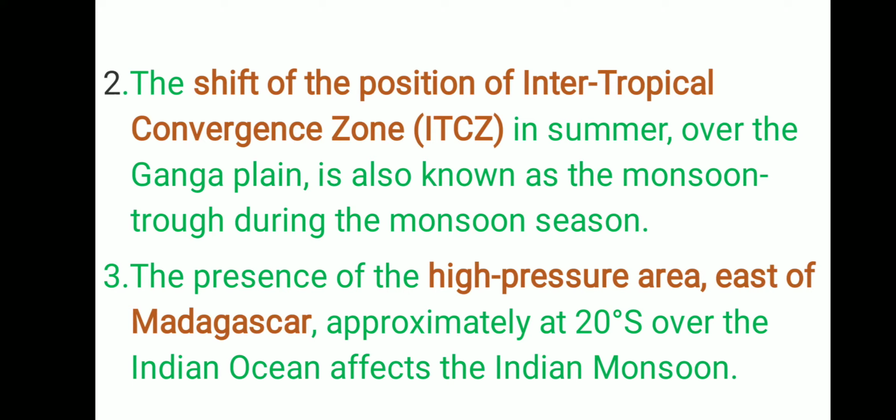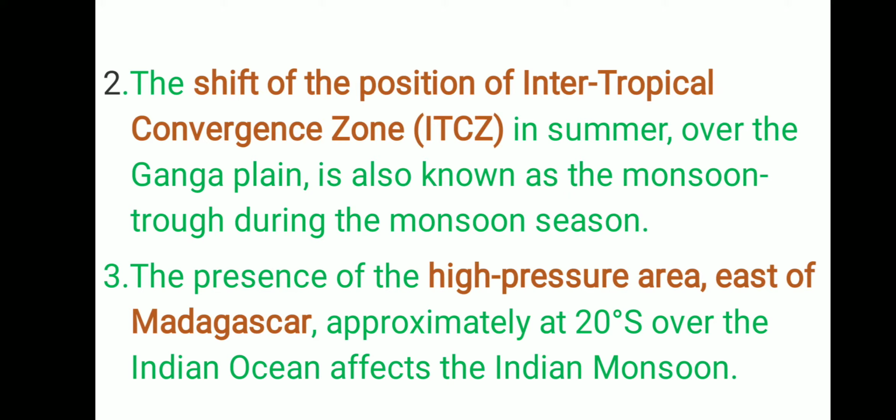Now next is the presence of a high pressure area east of Madagascar. Madagascar is a group of islands situated on the southeastern side of Africa. They are the fourth largest islands of the world, and there high pressure is formed on the east, or the right side, of Madagascar, and from there the wind starts moving towards the low pressure area.